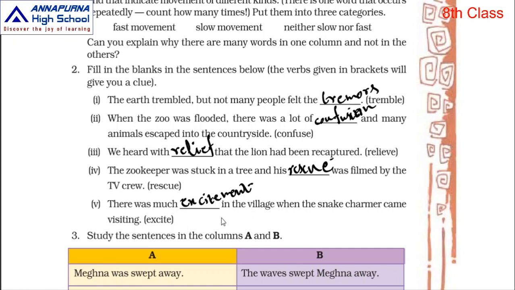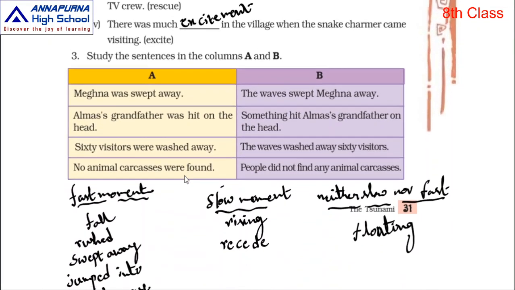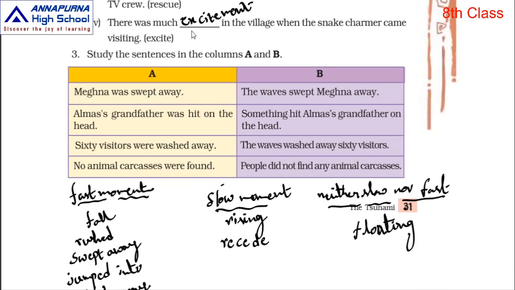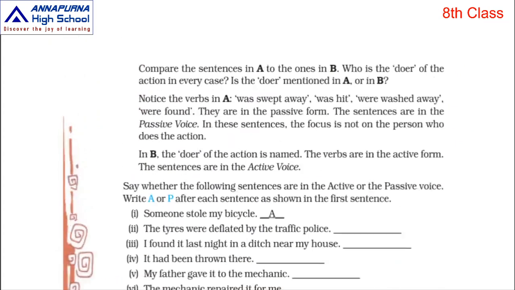Now children, these words are noun forms also. Excitement, relief. Rescue is a verb. Tremors, confusion, these are also noun forms. Confusion is a noun form. Relief is a noun form. Excitement is a noun form. Now you have here active voice and passive voice. I'll explain this voice in the next video. Just see the next page, children, once.